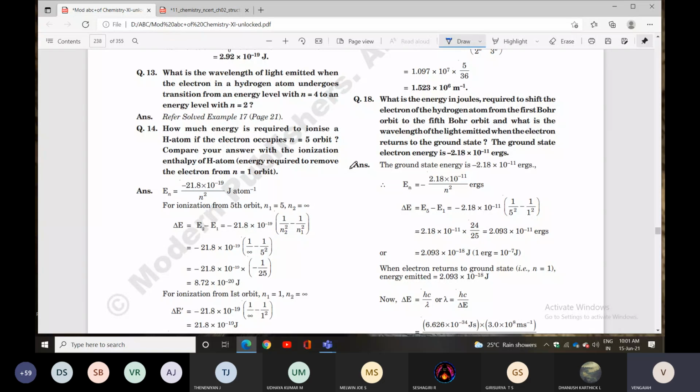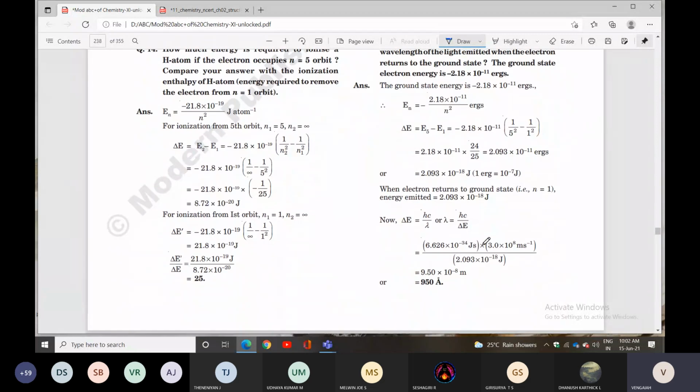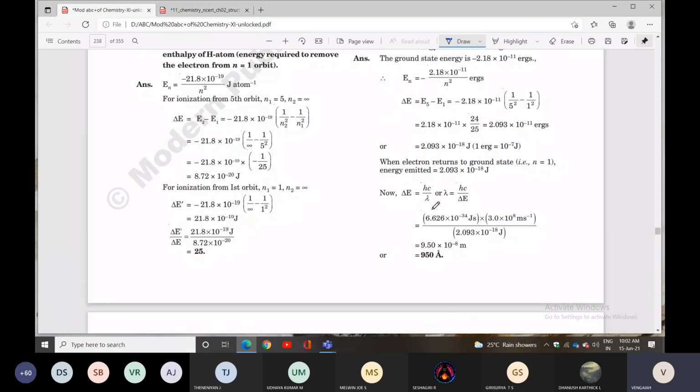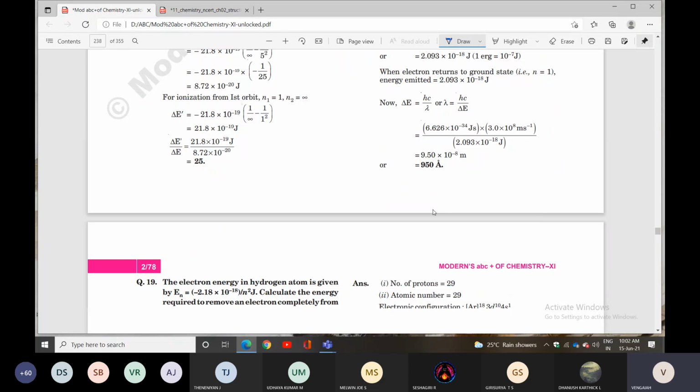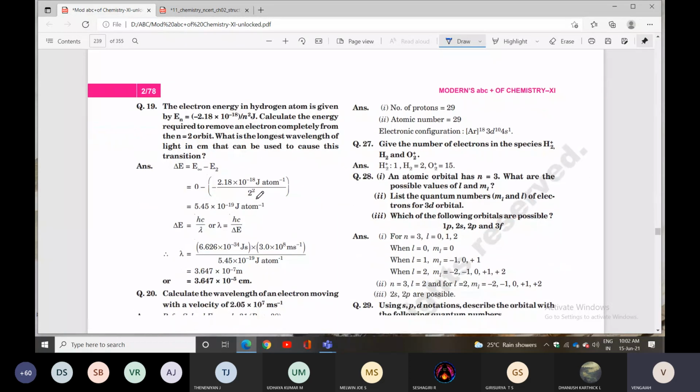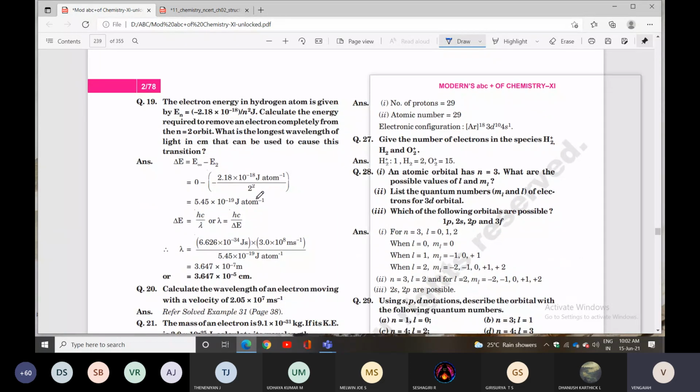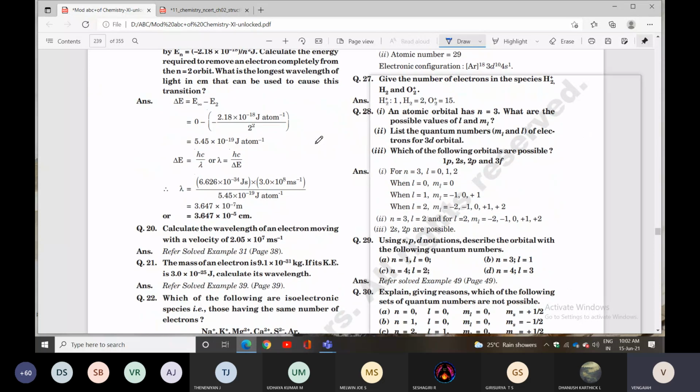That is the first Bohr orbit to the fifth Bohr orbit. Initial is 1, final is 5. You can substitute both and calculate the energy. When the electron returns to the ground state, it comes from a higher energy level to a lower energy level. Then delta E equal to hc by lambda. You can check the same model questions also. Next, the 19th question is also the same model, delta E model only.